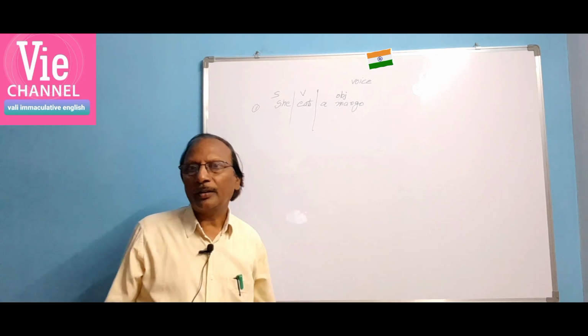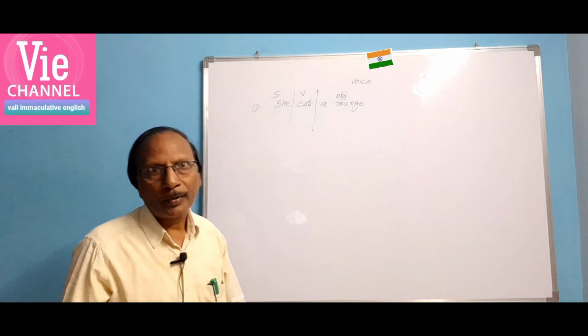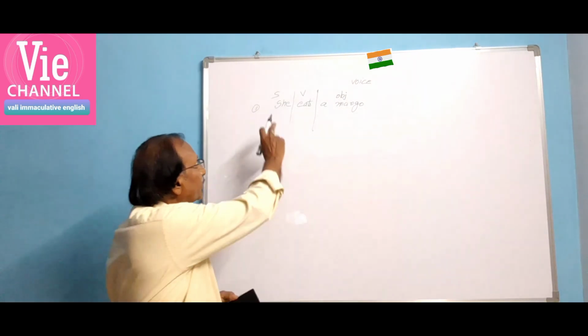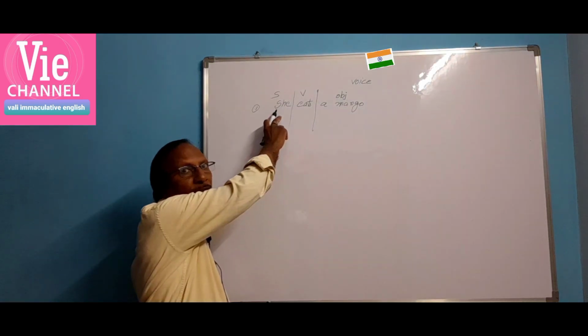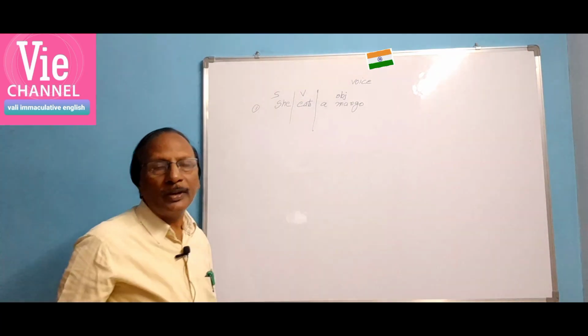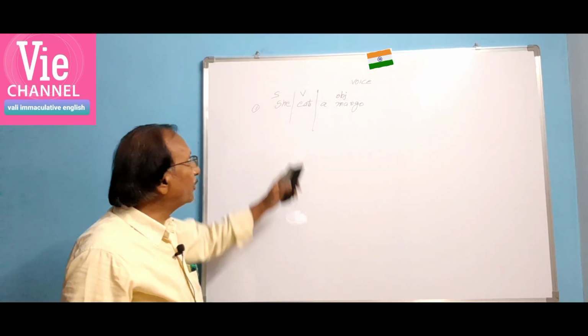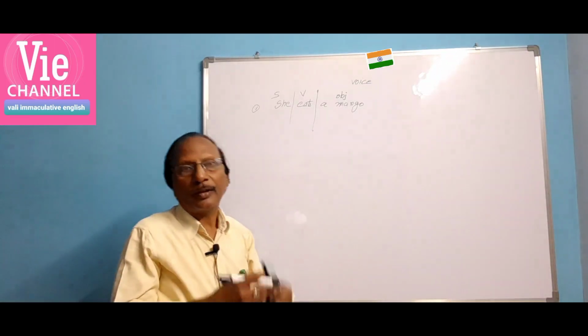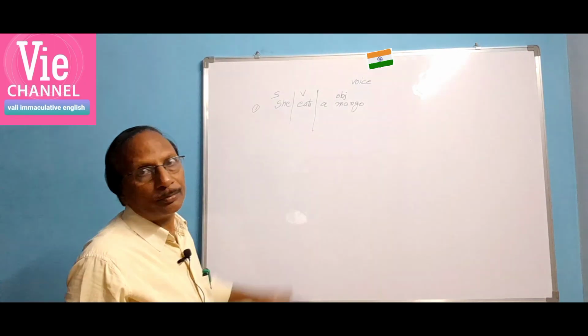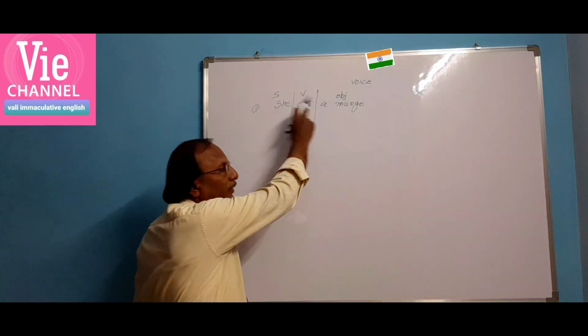Whatever verb you take, you think of it in plural form. To make it singular, you have to add s or es. She is a third person singular subject. So, the verb must be singular. There is subject and verb agreement. The verb must be in concord with the subject. That is why we have added s.